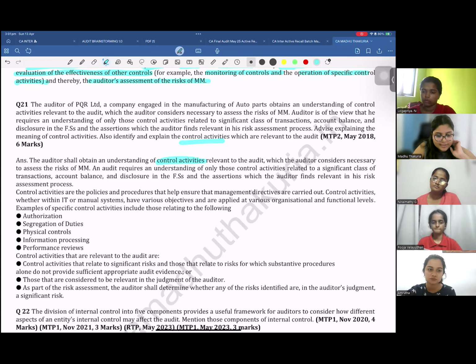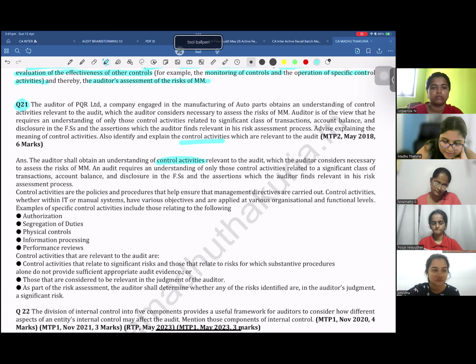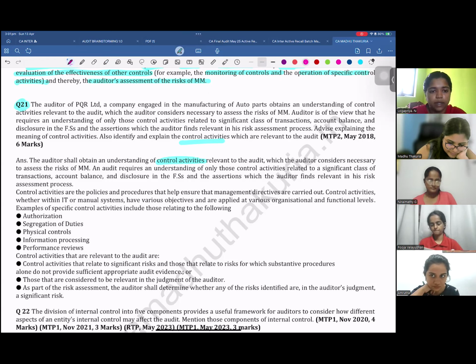Right? Priya, can you please read question number 21 first so that we understand how this question can be asked in the exam? The auditor of PQR Limited, a company engaged in the manufacturing of auto parts, obtains an understanding of control activities relevant to the audit, which the auditor considers necessary to assess the risks of material misstatement.